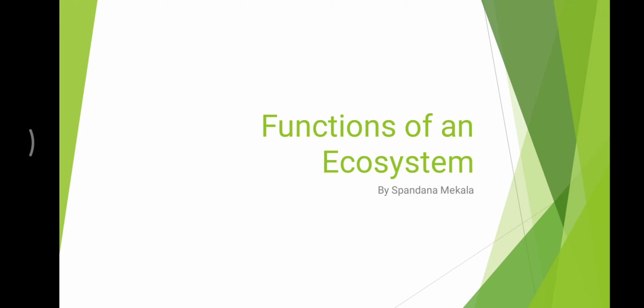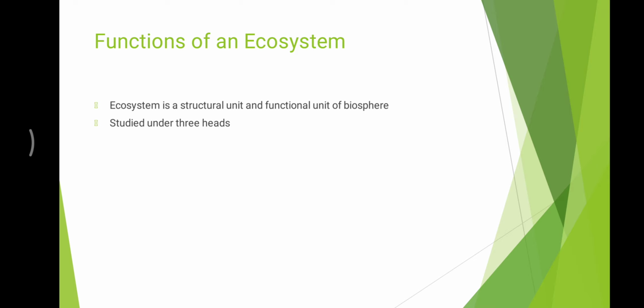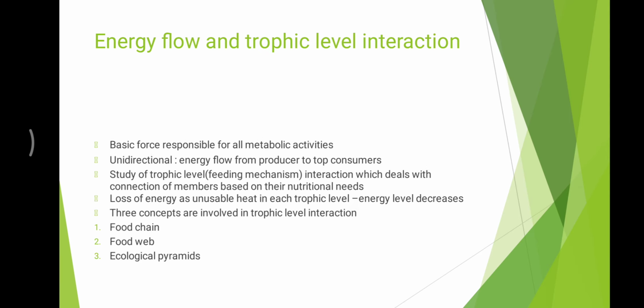We know that ecosystem is a structural unit and functional unit of biosphere. The function of an ecosystem is a broad, vast and complete dynamic system. It can be studied under three heads: energy flow, biogeochemical cycles, ecological succession. So, today we are going to discuss the function of an ecosystem under energy flow.